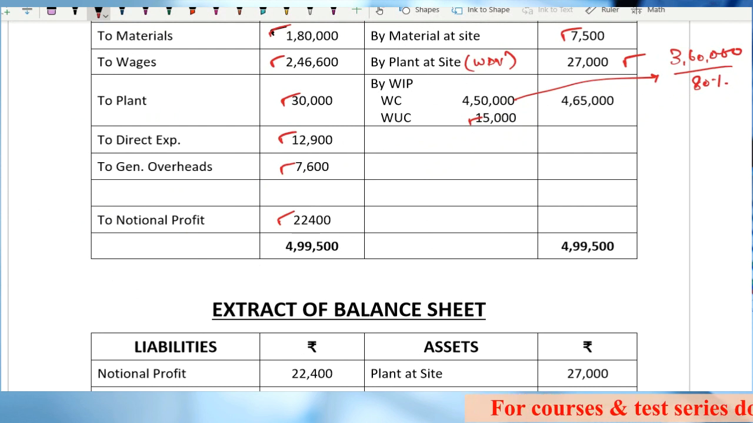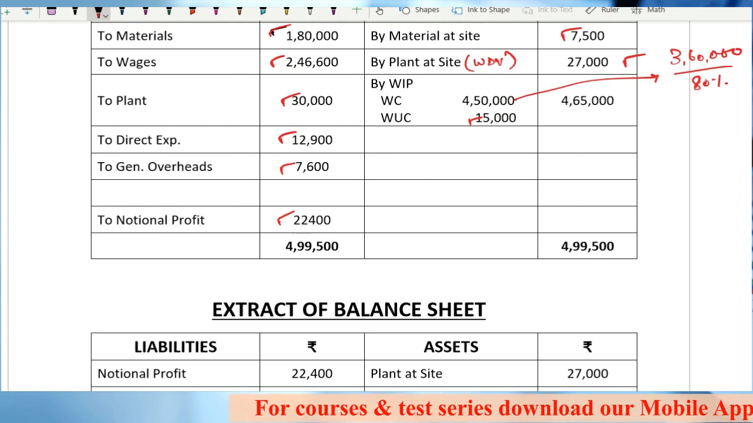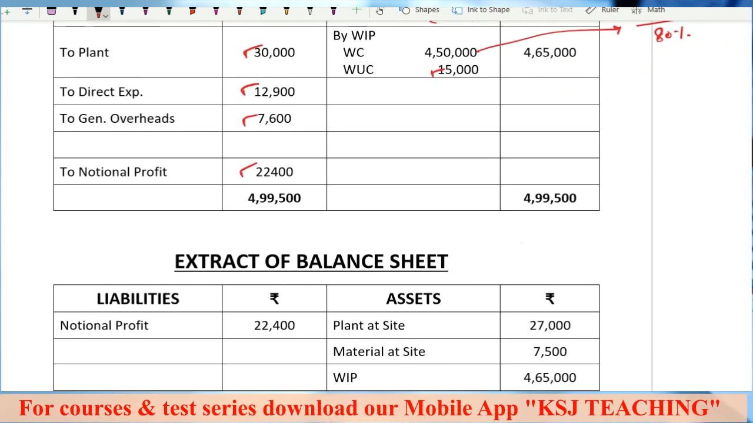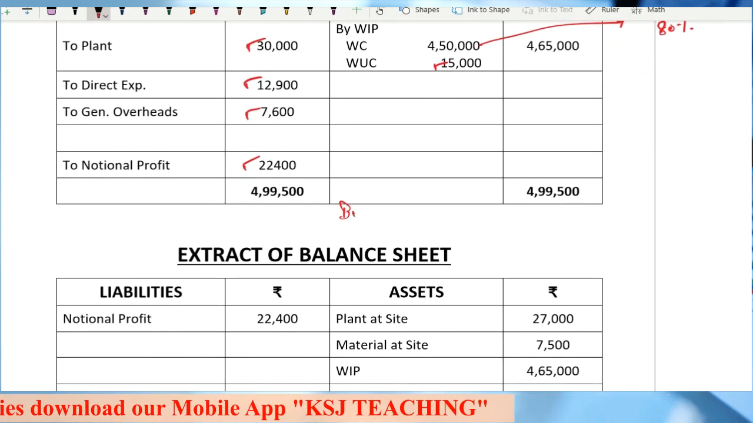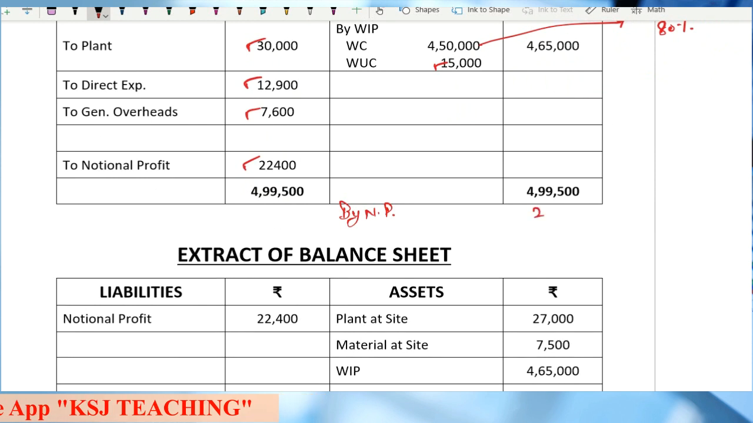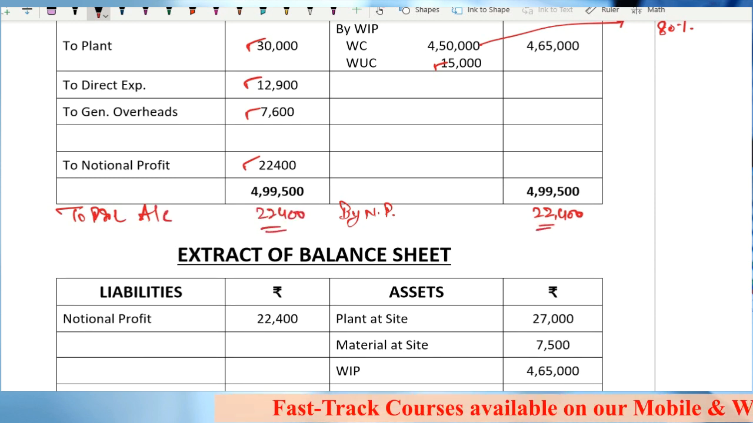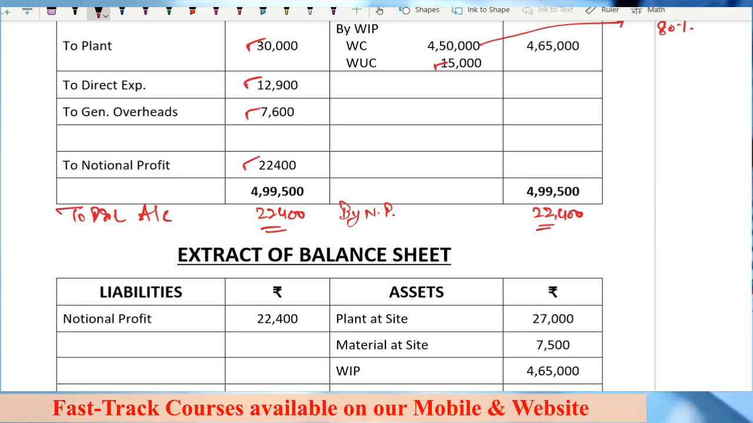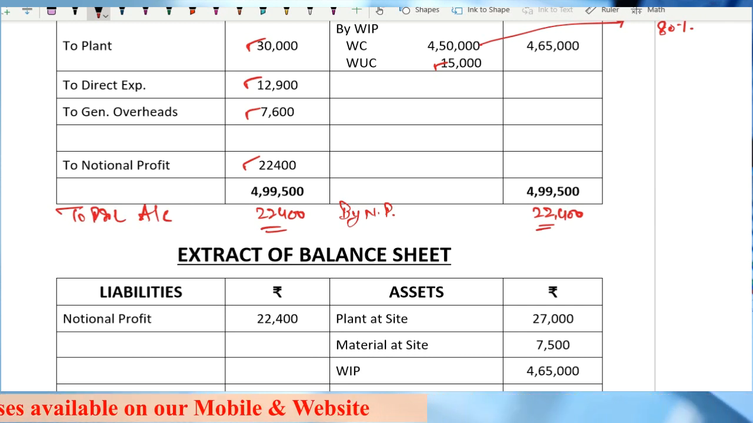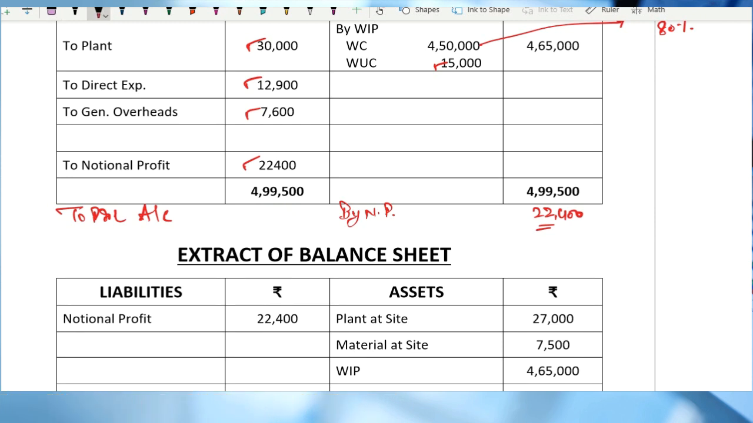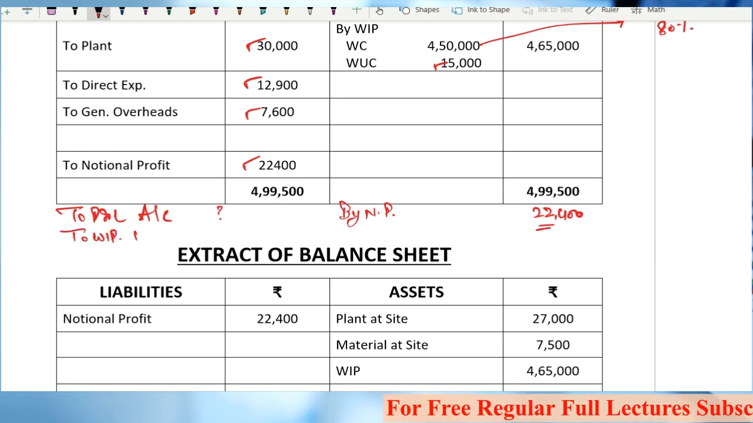Now if you are a CA Intermediate student, what you will do is take the entire notional profit. You will write here by notional profit 22,400, and to profit and loss account 22,400, right? Your question ends here if you are a CA Intermediate new course student. But if you are not, then you will have to calculate what amount will be transferred to P&L and what amount will be transferred to WIP reserve.